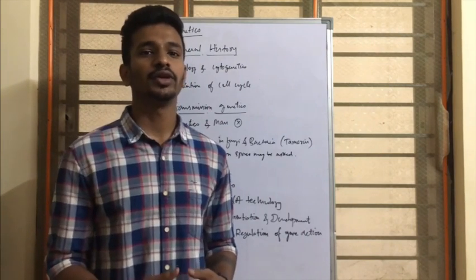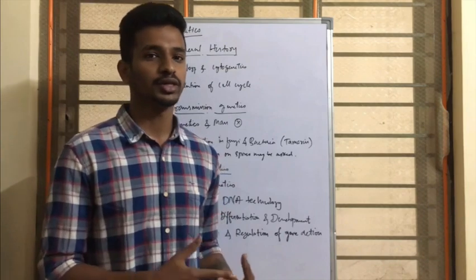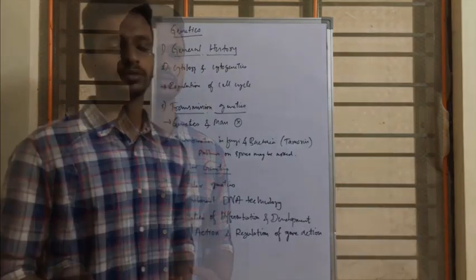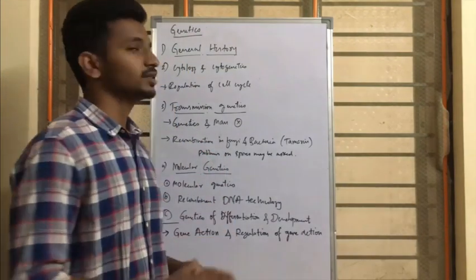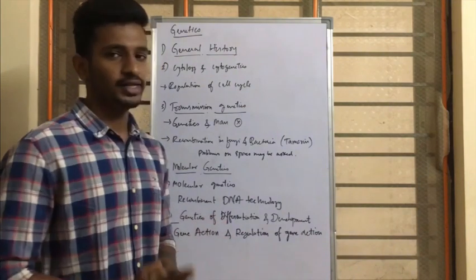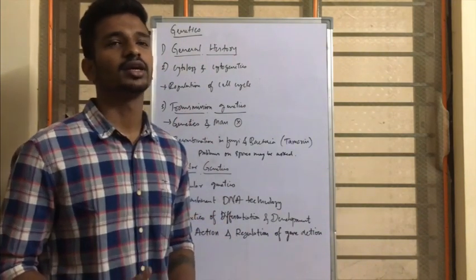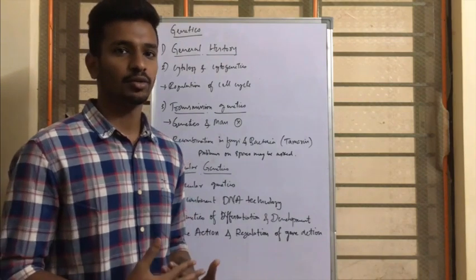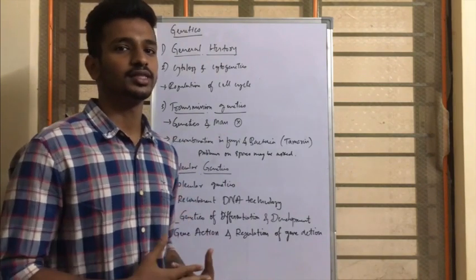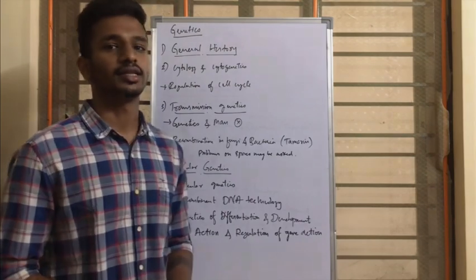And today in this video, I will tell you about the important things to cover from the genetics and plant breeding part. Now, starting from the genetics, I wrote these things from the genetics by B.D. Singh book. From the first unit, that is general history. About general history, it is very easy to read and understand this topic. As it is very important, you need to memorize each and everything that comes in the general history part.